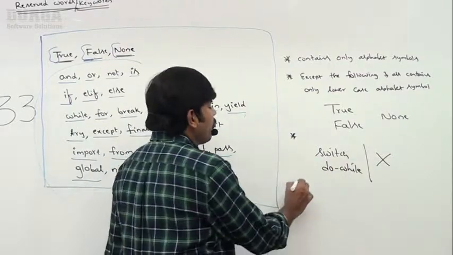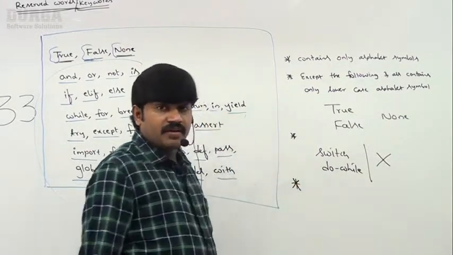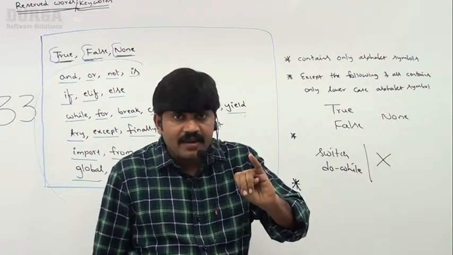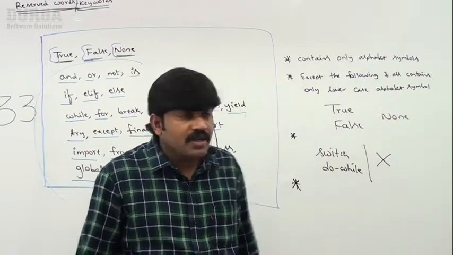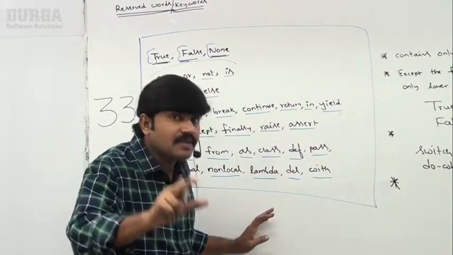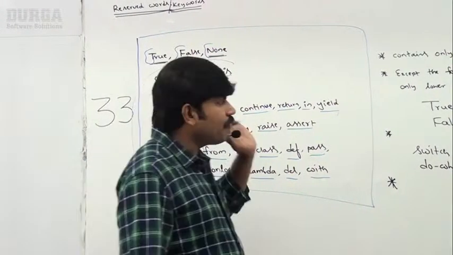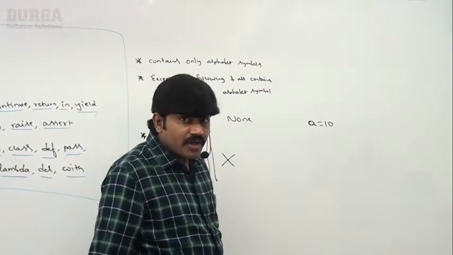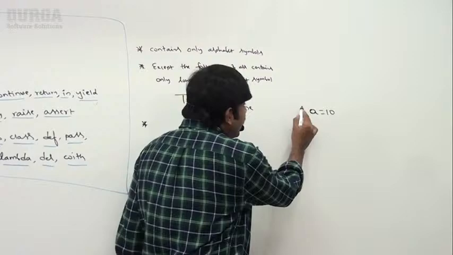Next, one more point. Sir, I saw somewhere in Java, int, float, boolean, char are reserved words, but here we do not have any such type of reserved words. The reason for that is in Python, sir, here I am taking a is equal to 10, that's all. Am I required to declare the type explicitly like int?